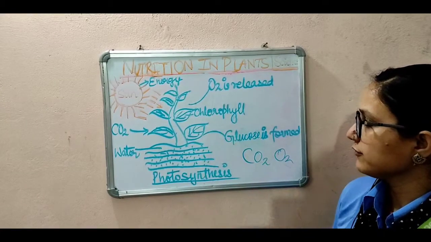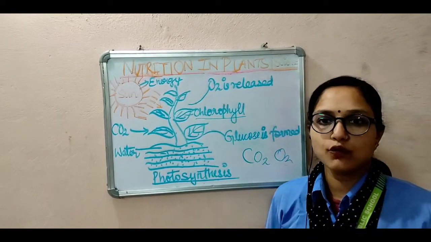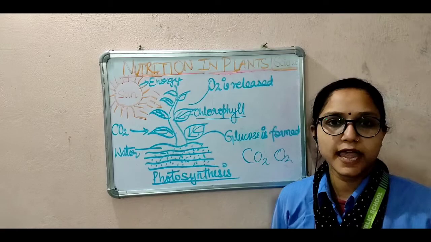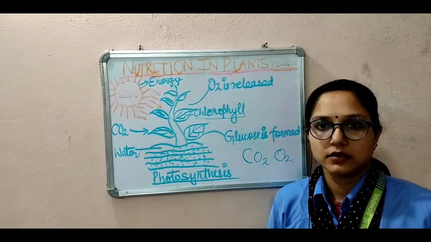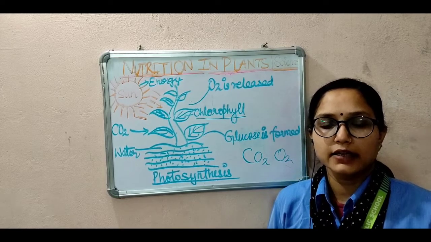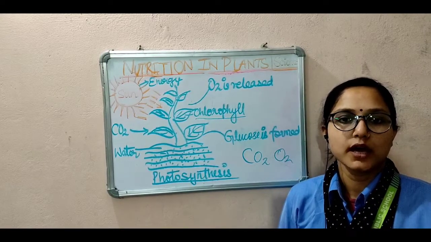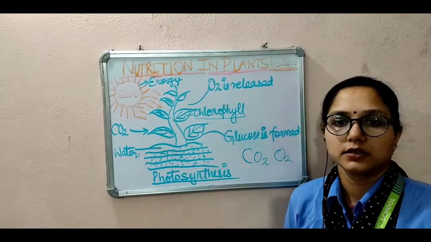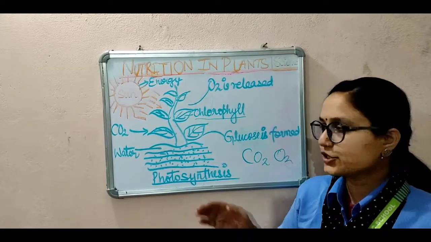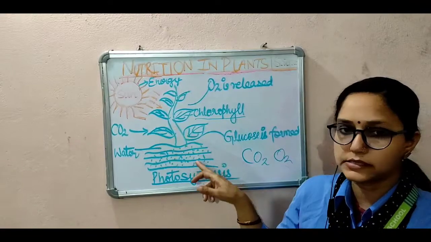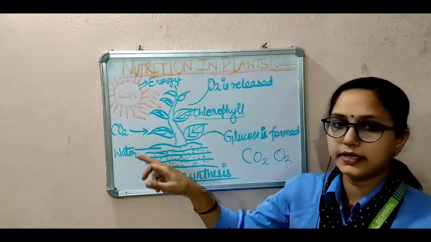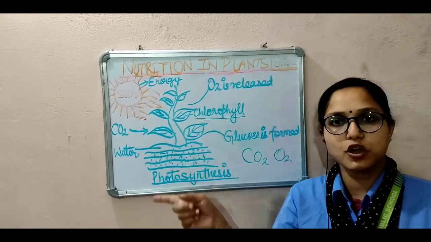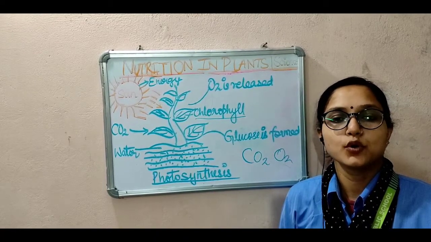Now, second, the chlorophyll. Chlorophyll is the green pigment present in the plants, basically in the leaves. Chlorophyll captures energy from the sun and uses it to prepare food from carbon dioxide and water. This is the process of collection of simple substances such as water, minerals from the soil, carbon dioxide and sunlight, utilizing it as a source of energy, and conversion of the simple substances into glucose.